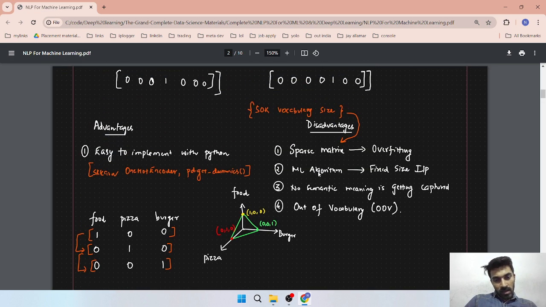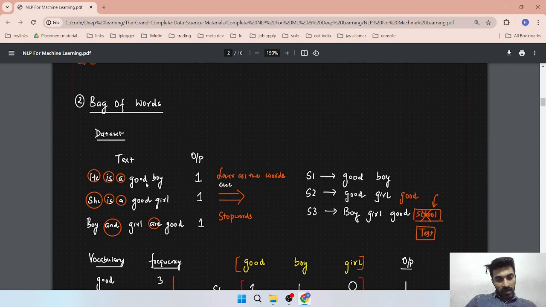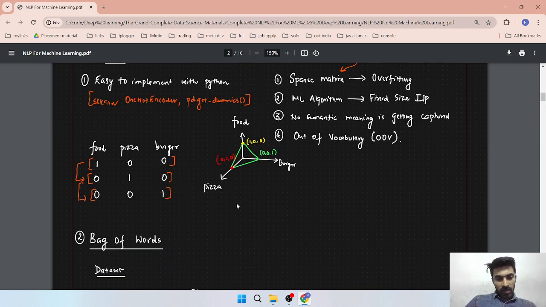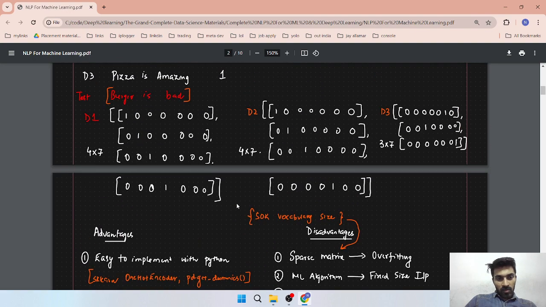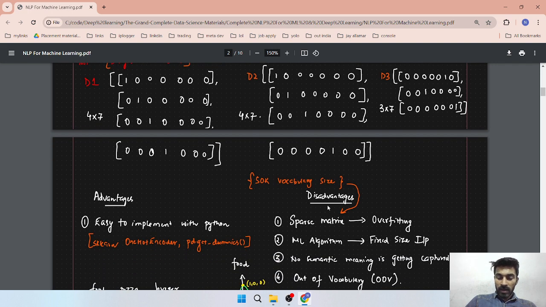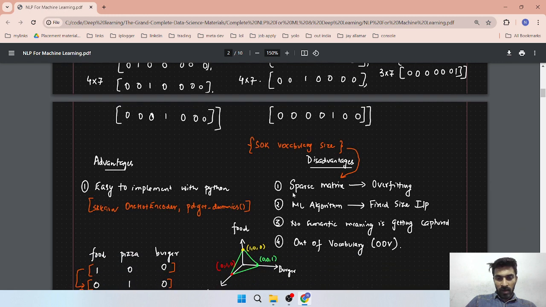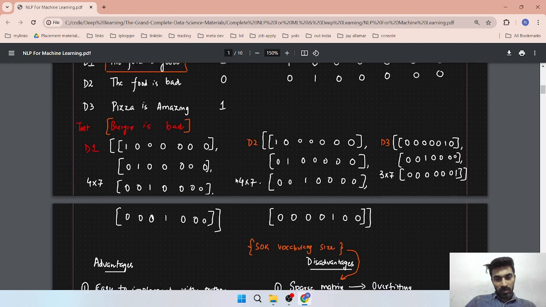Let's start our second topic, bag of words, how to create bag of words. Now let's discuss bag of words. So these are some advantages. Basically the advantage is only one, it is simple and intuitive, but the disadvantages are more: the sparse matrix, which is the biggest problem, and out of vocabulary, no semantic meaning captured. These are very huge problems in NLP.